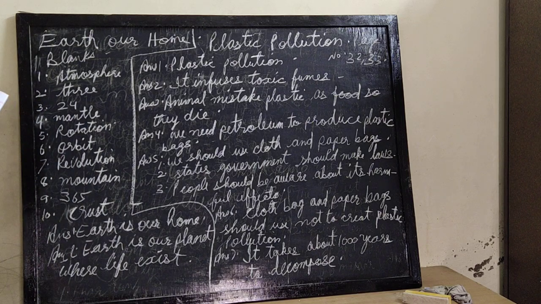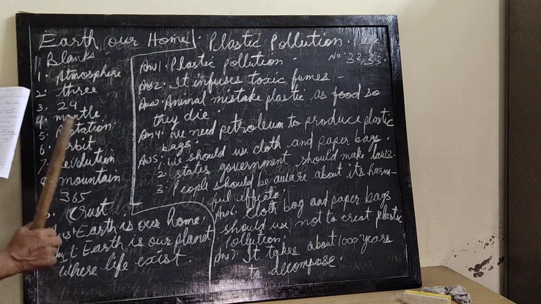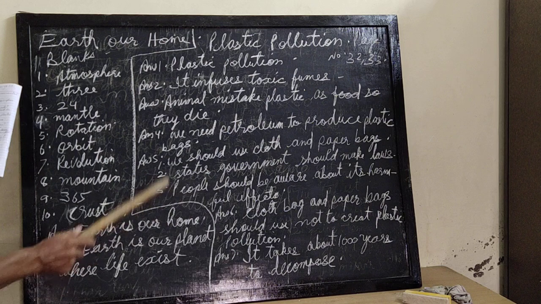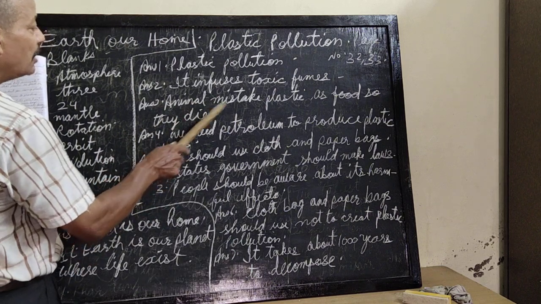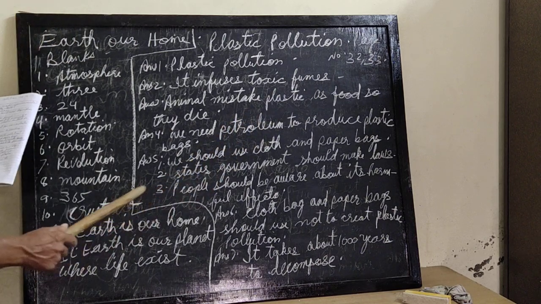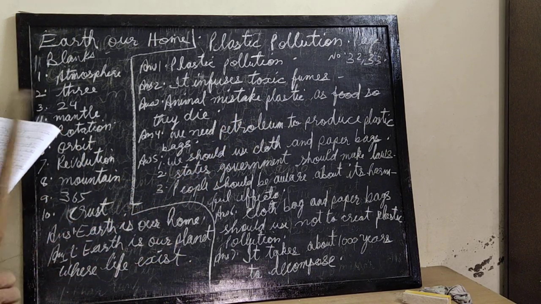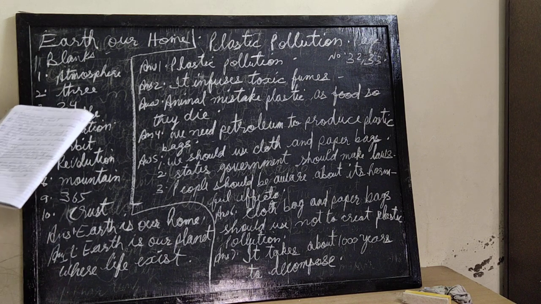Then the third question: how do plastic bags kill animals? Animals mistake plastic for food, so they start chewing it. Within some months, even one or two years, they die because they cannot digest the plastic.